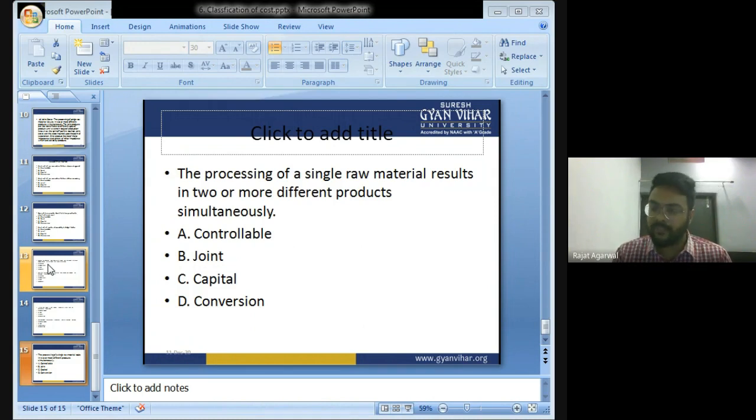So I hope everyone has understood what is classification of cost. We have done the topic of classification of cost and started with management accounting. I have given you an introduction to what management accounting is. I hope you all have understood it. Okay.